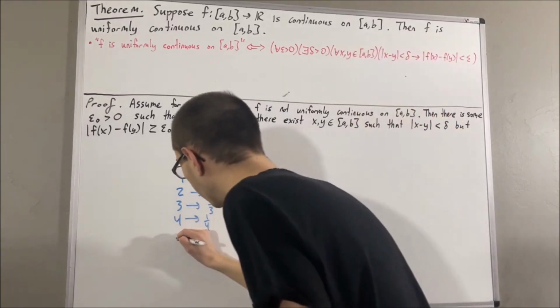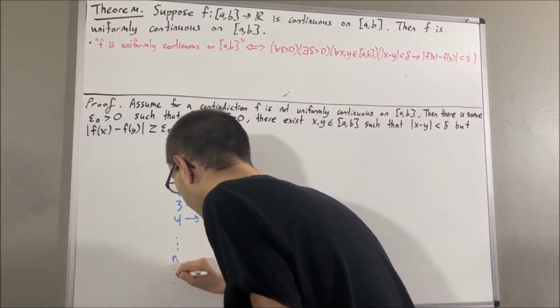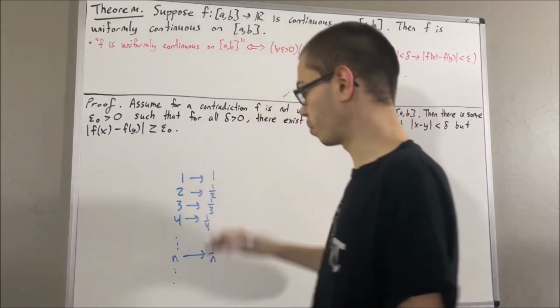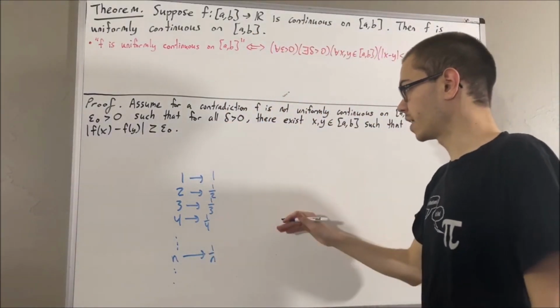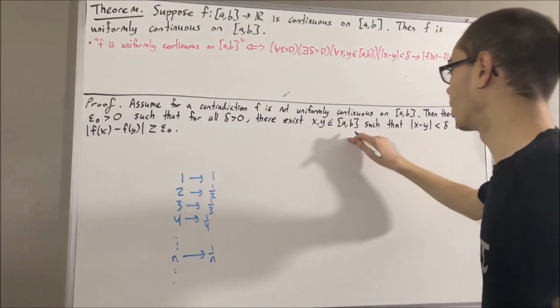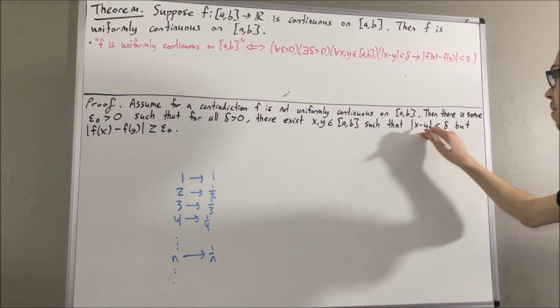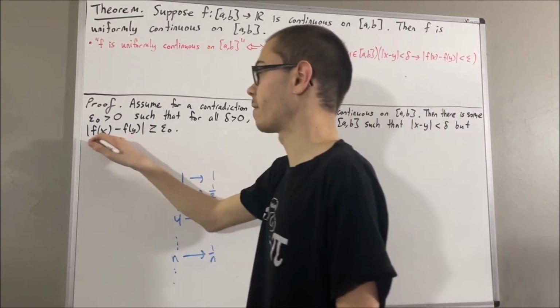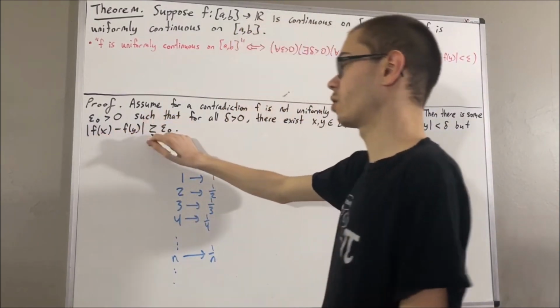So in general, if we consider an arbitrary positive integer n, we apply this statement to its reciprocal 1 over n. Well, in that case, there exist elements I'll call xn and yn in [a, b], such that the absolute value of xn minus yn is less than 1 over n, but the absolute value of f of xn minus f of yn is greater than or equal to epsilon naught.